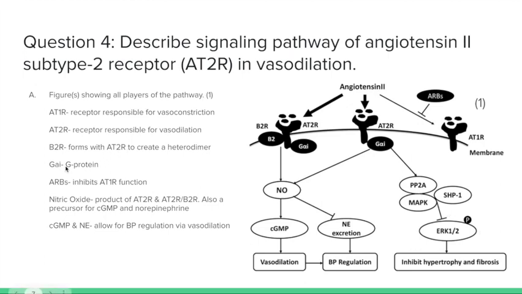The G-alpha-i is the G protein. ARBs inhibit AT1R function, so when that's introduced, this will not be working. Nitric oxide, which is NO, is the product of the heterodimer and the singular receptor. It is also a precursor for cGMP and norepinephrine. And cGMP and norepinephrine allow for blood pressure regulation via vasodilation.